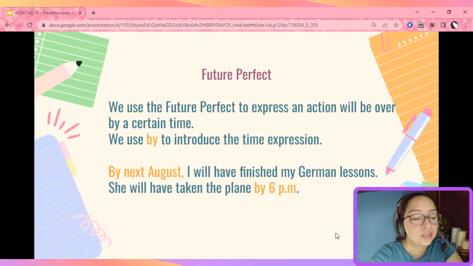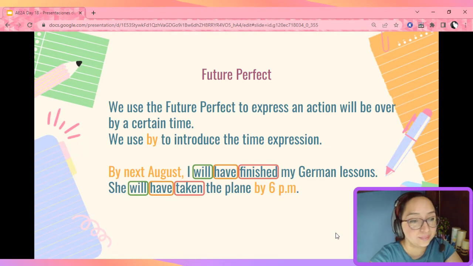Now, what structure do you see repeated? We have the auxiliary verb will that is indicating the future, have, and the past participle of our verb. We use this structure to indicate this action will be finished, right? Now, let's continue.